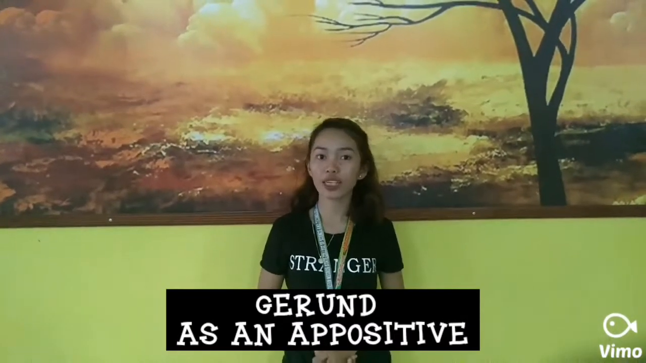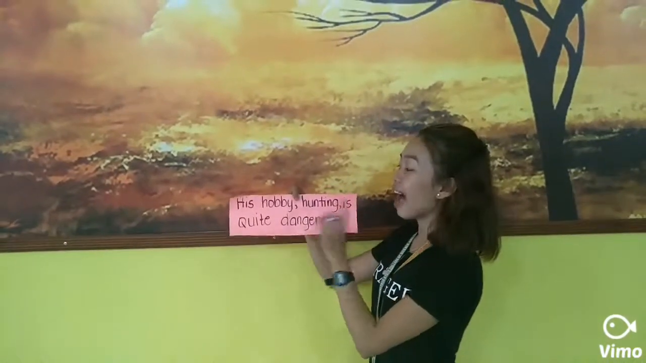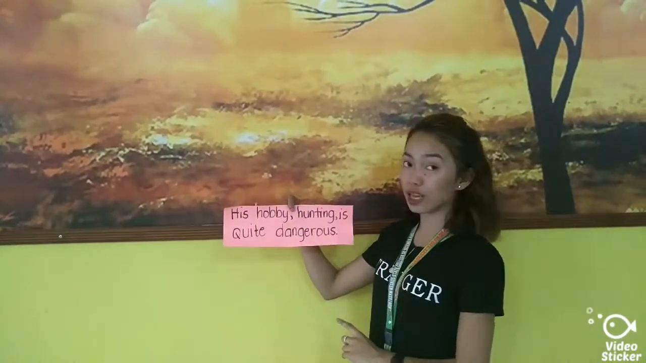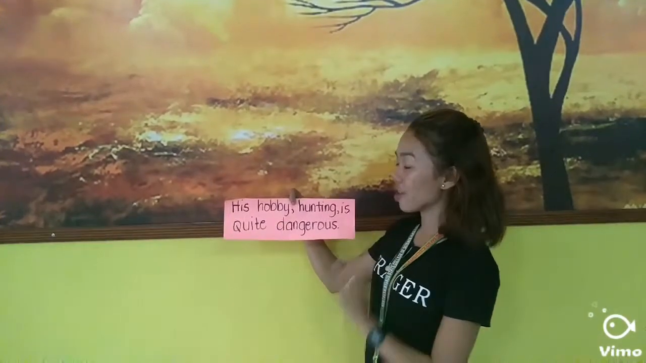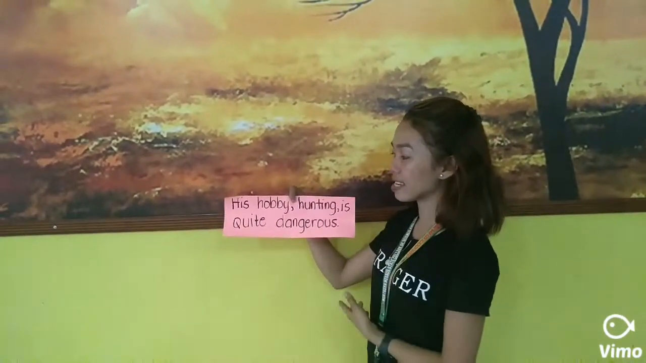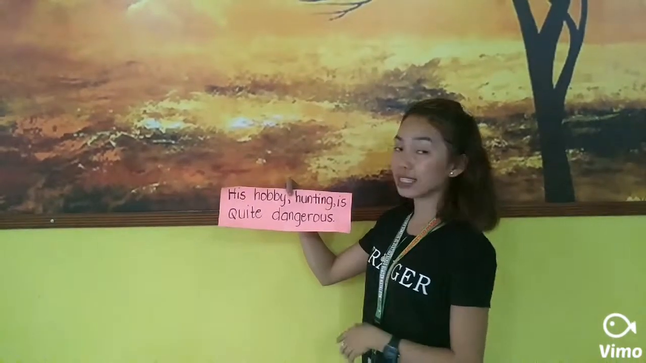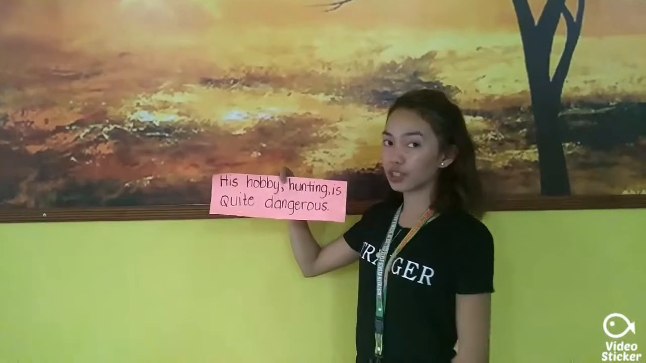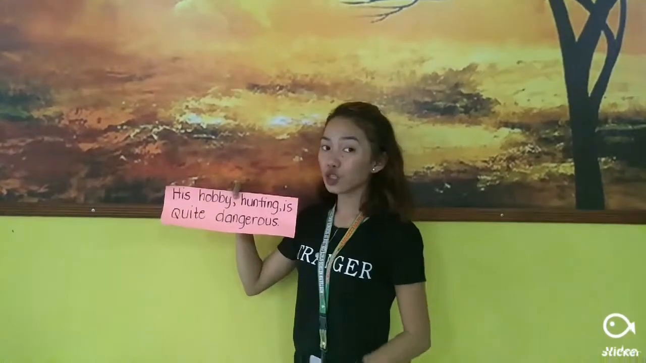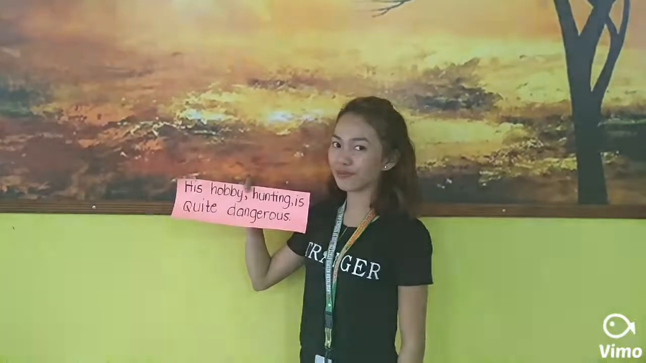This time, I will discuss the gerund that functions as an appositive. A gerund as an appositive is easy to spot and identify because it is usually separated with commas. For example, his hobby, hunting, is quite dangerous. So the gerund as an appositive here is the word hunting. But if you take out the word hunting, this sentence is still okay and still a complete thought. And that is gerund functioning as an appositive.